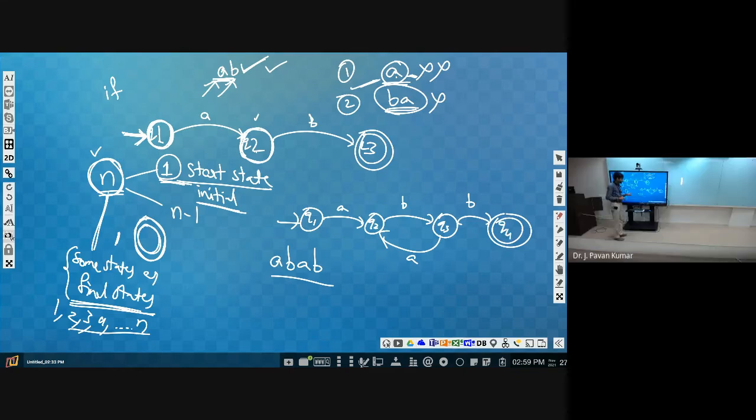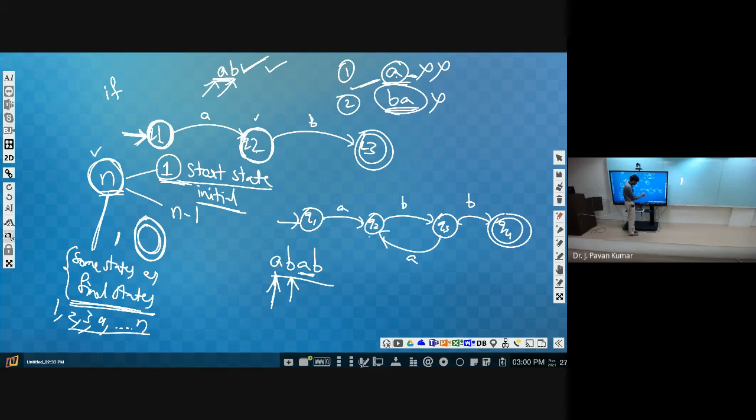Q1. So Q1 on A, we read one input symbol, that is A. Then we will reach Q2. Next, what is the input symbol? B. Q2 on B, we will be reaching Q3. Okay, now we are at Q3. What is the next input symbol? A. Q3 on A is Q2. So we will come back to Q2.